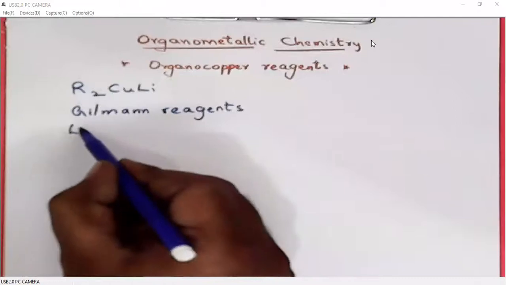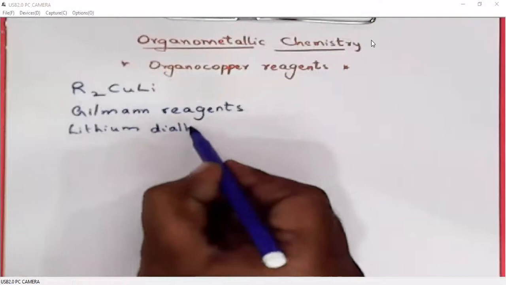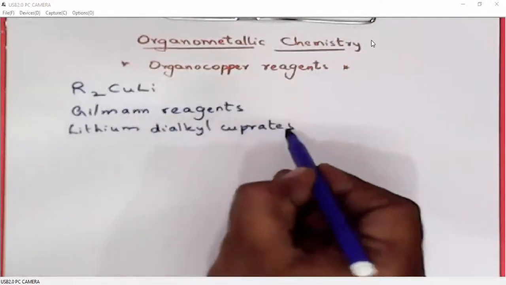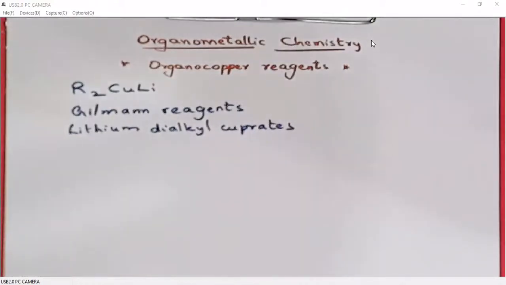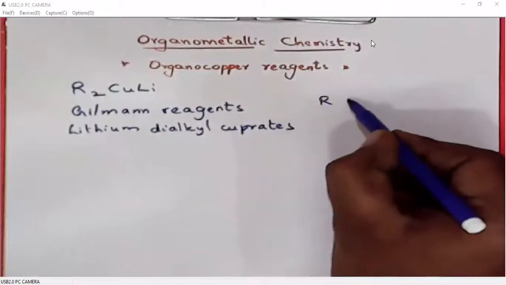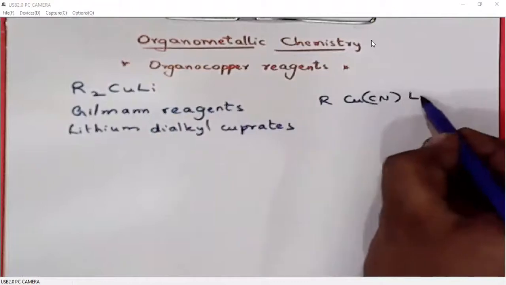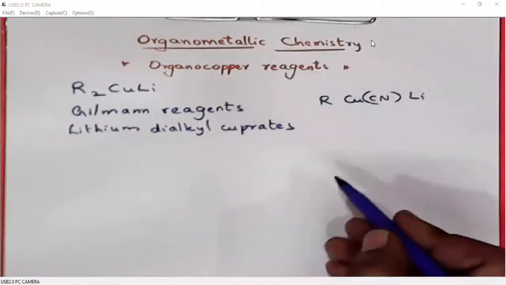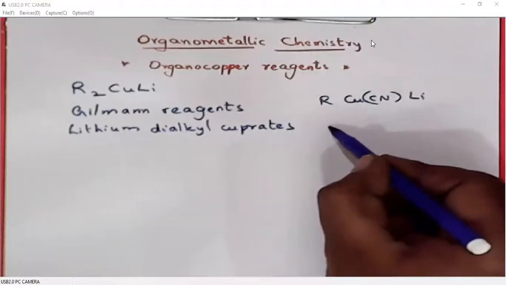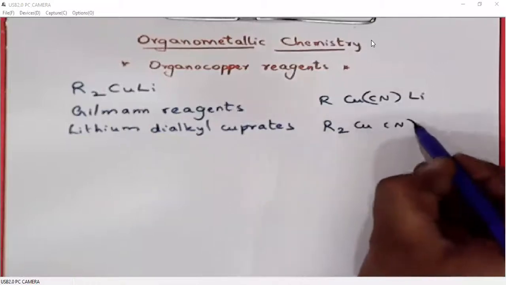The general nomenclature is lithium dialkyl cuprates. Organocopper reagents are also called organolithium reagents, organocopper reagents. They also exist in this form.